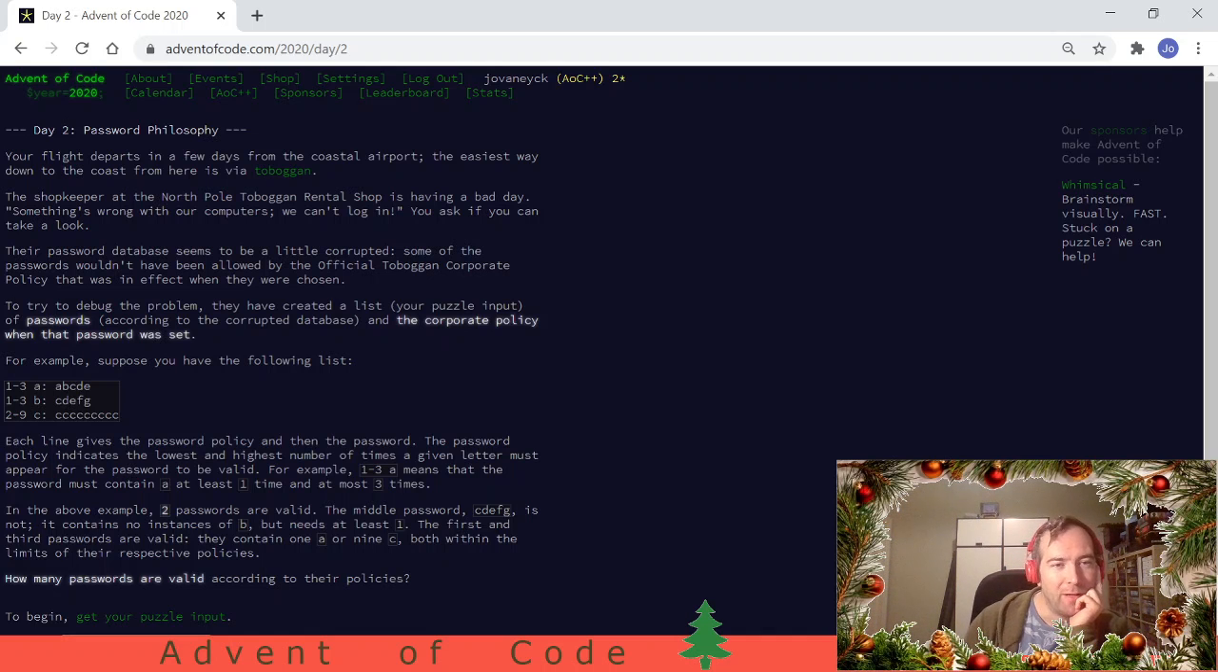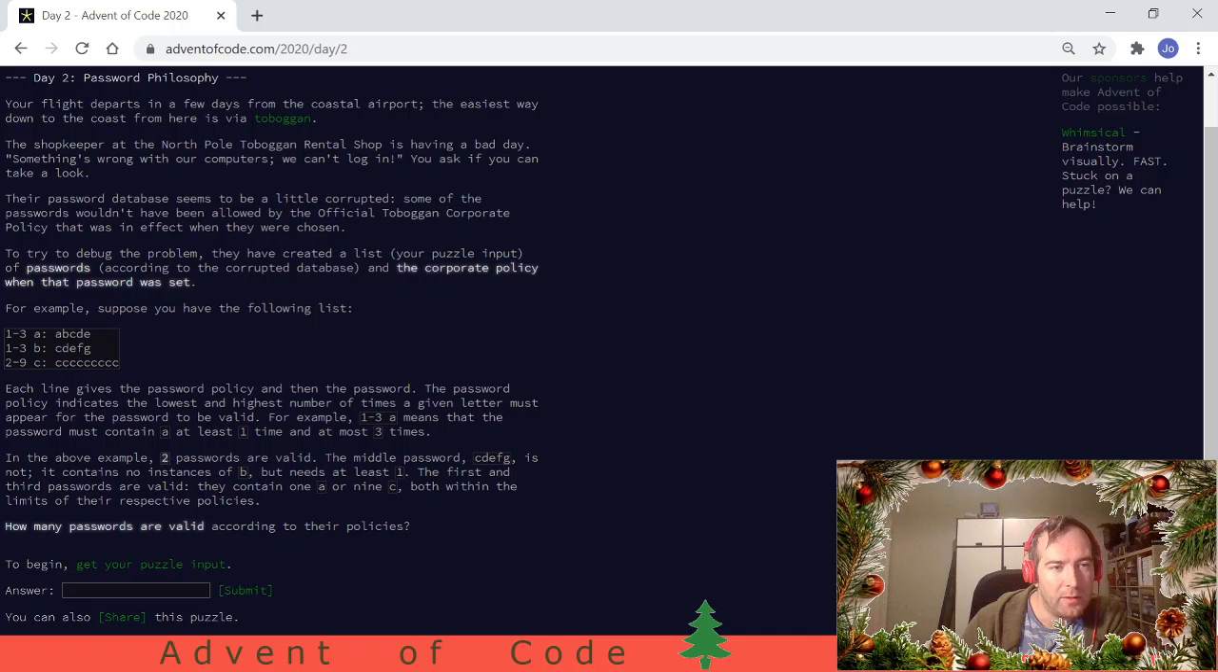Okay, so we have passwords, we have policies, cool. To try to debug the problem, they have created a list, which is our puzzle input, of passwords according to the database. So we have the database of passwords, plain text, really? I'm kidding. And the corporate policy when the password was set. Okay, so we also have the policy.